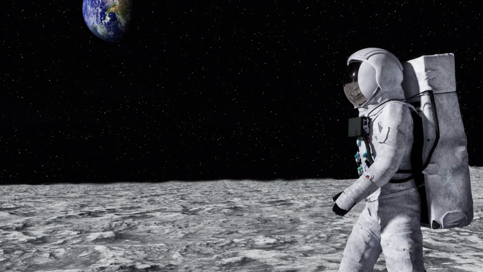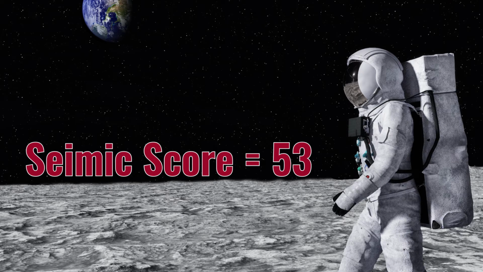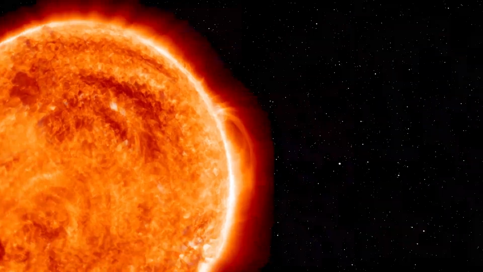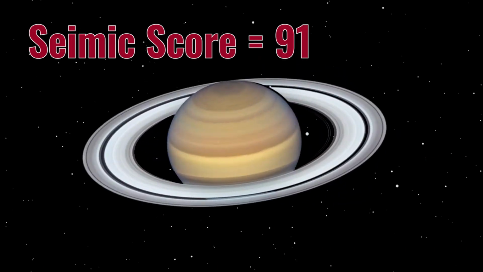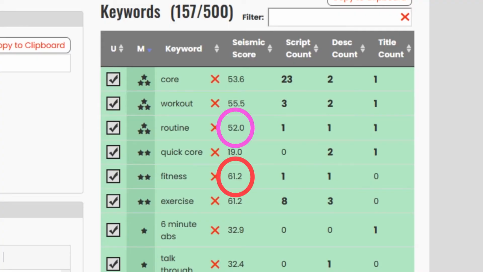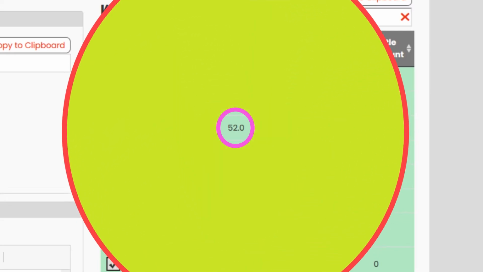Making the 238,000-mile trip to the moon produces a seismic score of 53, whereas traveling from the Sun to Saturn would create a seismic score of 91. When you see an increase in the tens digit, it is roughly 10 times bigger than the previous seismic level.